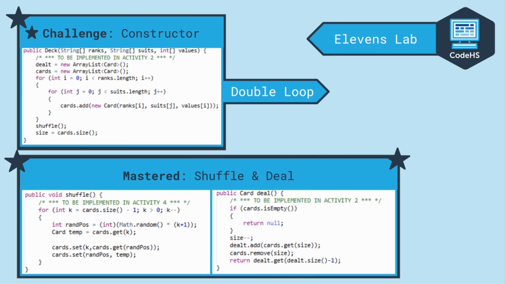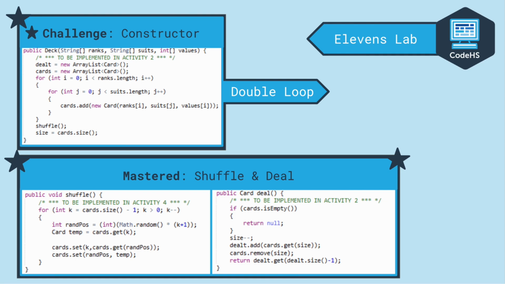The 11th lab was more difficult than the dataset lab because it delved into the topic of inheritance. The main challenge for this lab was actually the constructor, which tends to be the easiest in most projects. The reason this constructor was difficult was because we assumed that the arrays of ranks, suits, and values were equal length. However, in any game of cards, there tends to be a few suits, like hearts or spades. This meant that the constructor could not be a single loop that went through each index and created a new object, but rather it had to be a double loop. This misunderstanding cost us time and had us redoing multiple activities.